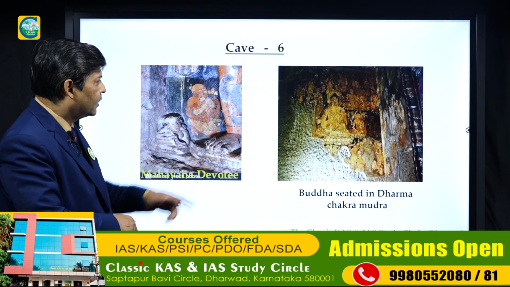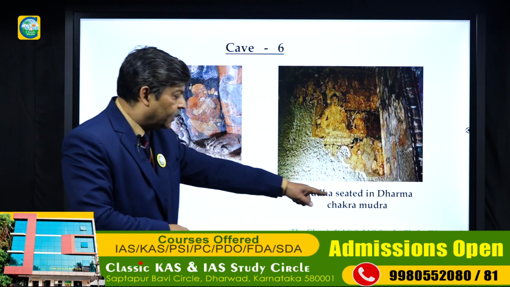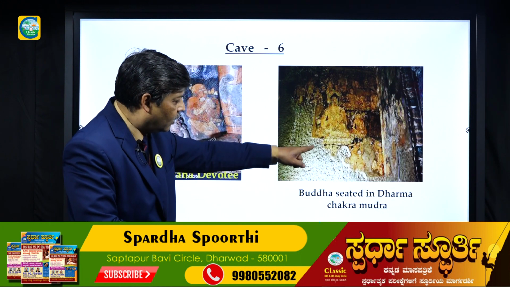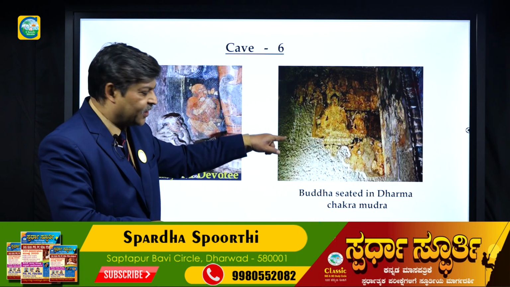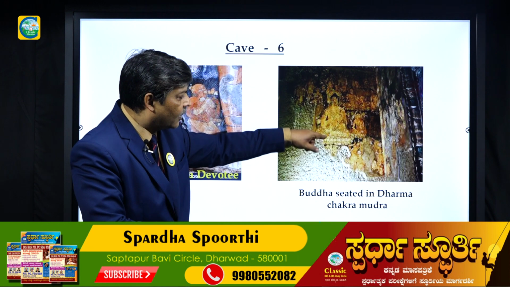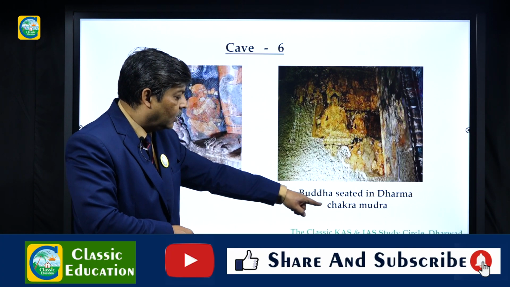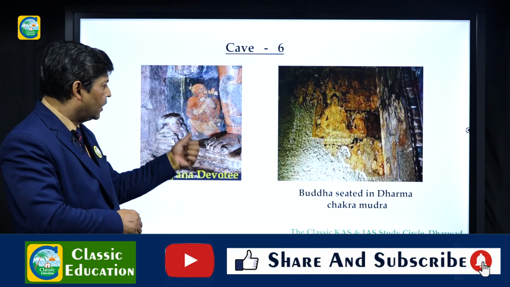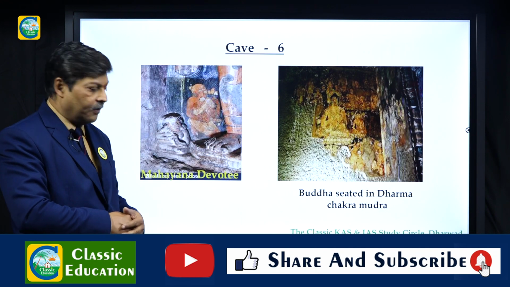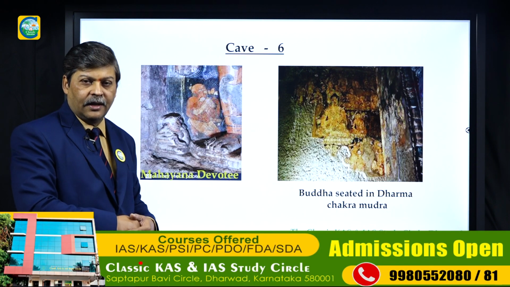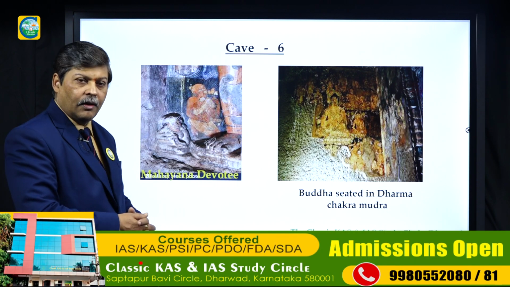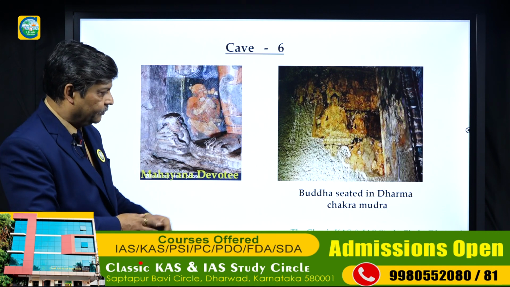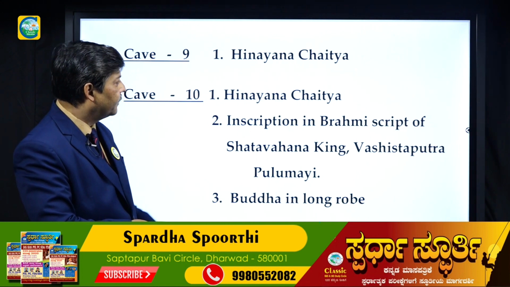Cave number 6, this is what I was speaking of. Buddha seated in the Dharma Chakra Mudra. You can see the Buddha being seated, but this is all now withered out. You can see these patches. Here it is all withered out. He is sitting in the Dharma Chakra Mudra, and this is a Mahayana devotee, offering his prayers or his devotion. This is in cave number 6.